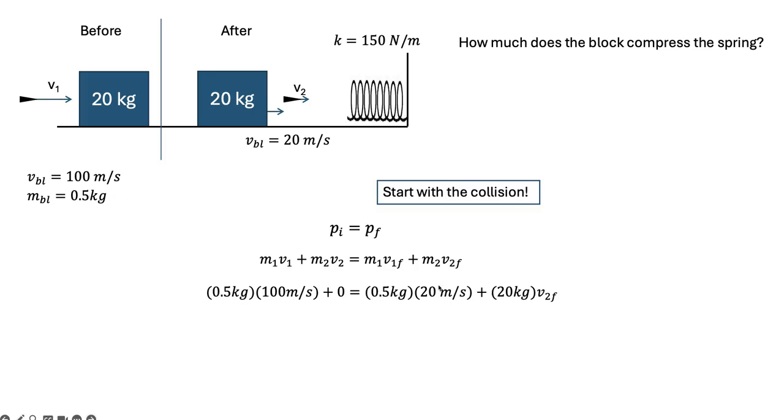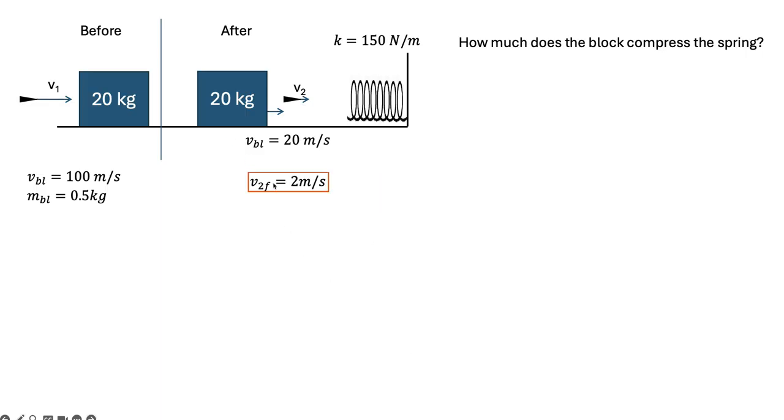Here's the bullet again, still going 20 meters per second in that same positive direction, right? Both of these are positive. And then here's my block, right? 20 kilograms moving at some speed. We need to figure that out, right? I know everything but the velocity, so a little bit of algebra later, right? Multiply these, subtract it over, divide by 20, right? We're looking at 2 meters per second for the block, okay? So boom, I got the velocity of the block. There it is, 2 meters per second after the collision is the velocity of the block.